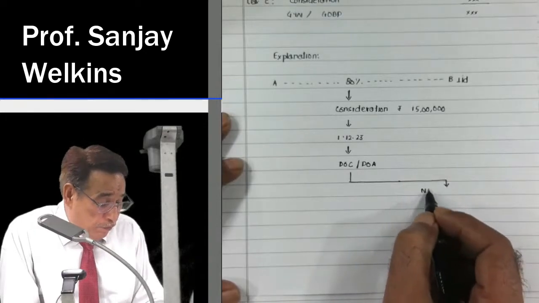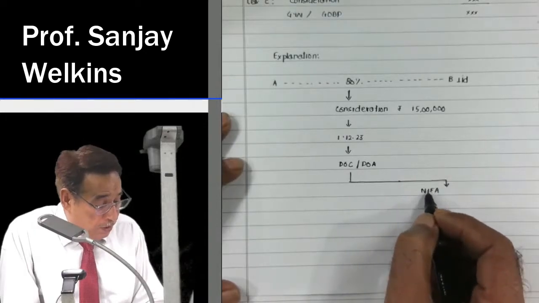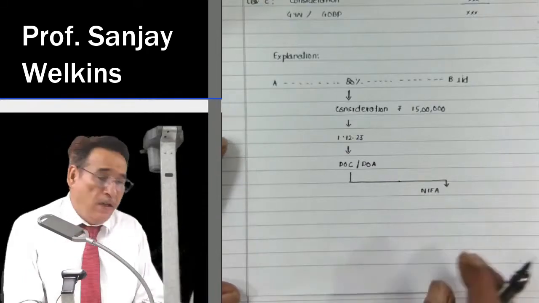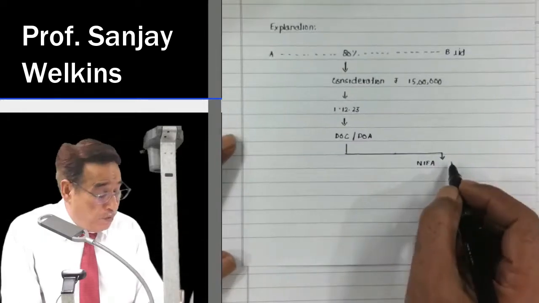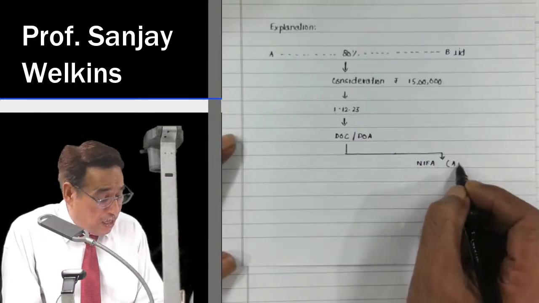NIFA, whenever I write this word, it means Net Identifiable Asset. Net identifiable asset simply means assets minus liability of B Limited. NIFA means assets minus liability.